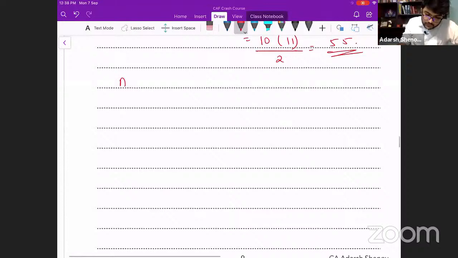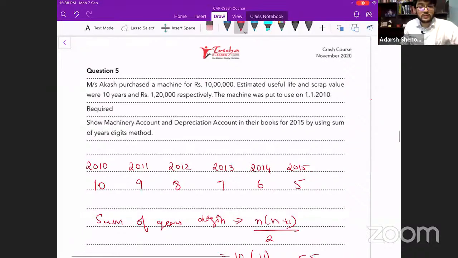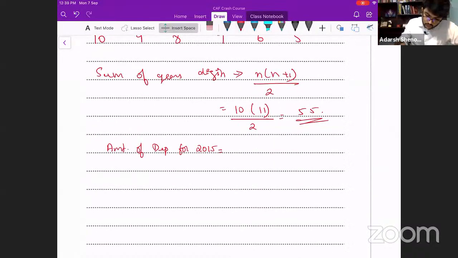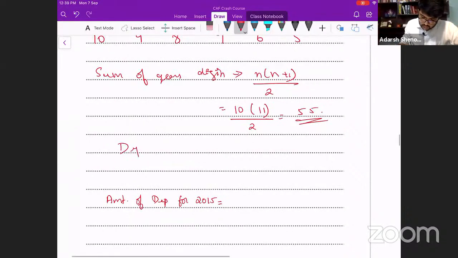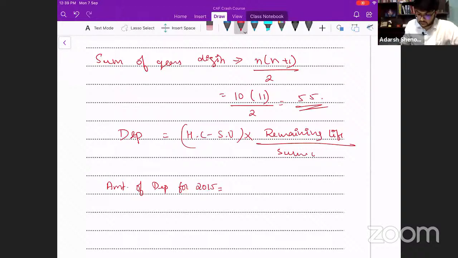So the amount of depreciation for 2015 is equal to, what is the historical cost of the asset? What is the formula? Okay, we'll write the formula first. Depreciation is equal to historical cost minus scrap value. I will directly write that, I'll not write the rate and all that. I'll write that formula I told you. Secondly, remaining life divided by sum of years.